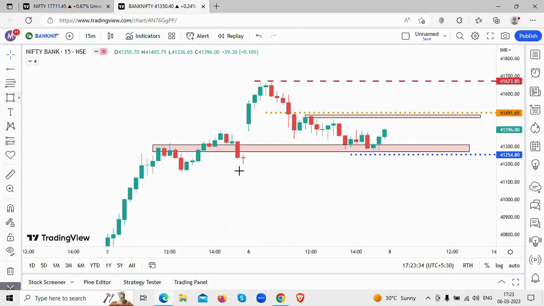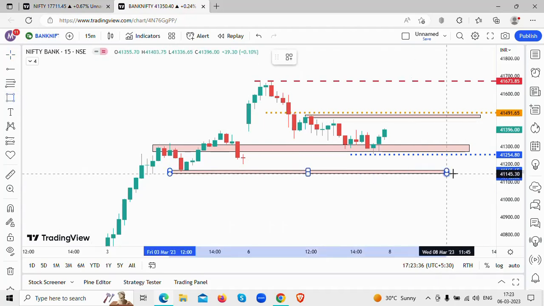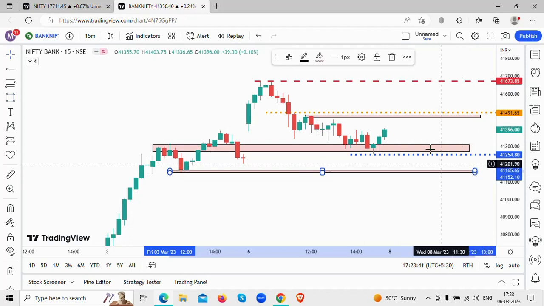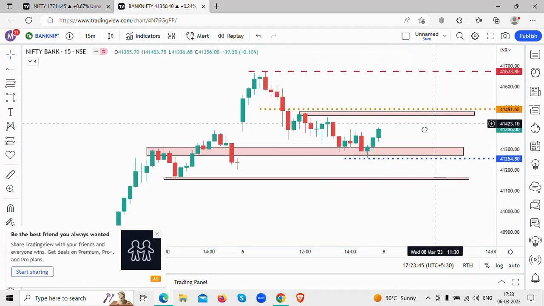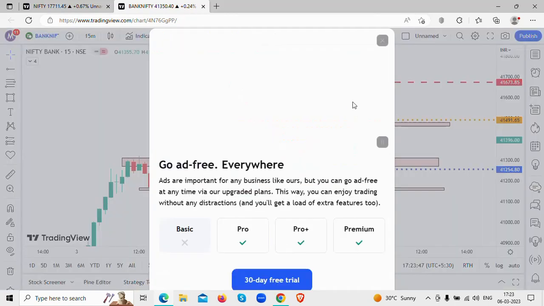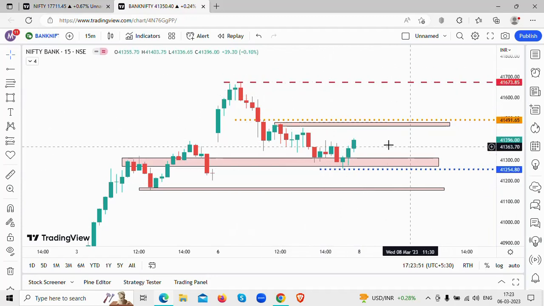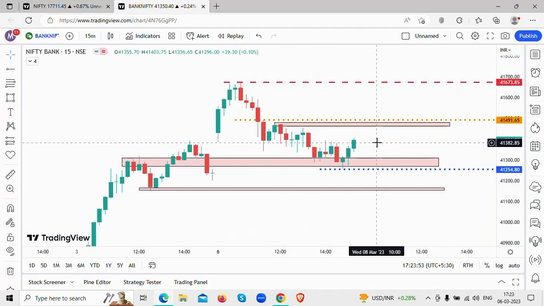What are the other levels that we are going to look out for? The other level that we are going to look out for on Bank Nifty is 41,150 to 41,170 levels. These are the levels that we are going to look out for in the morning session, how the prices might react to these levels, and if there is any trading opportunity to be taken in regards to good risk to reward ratio.